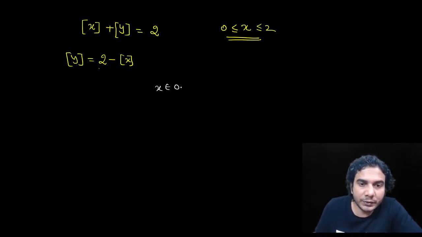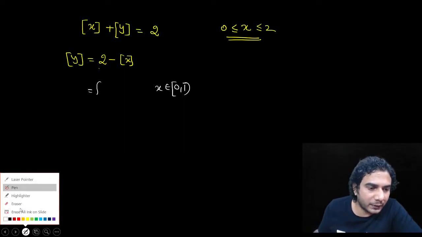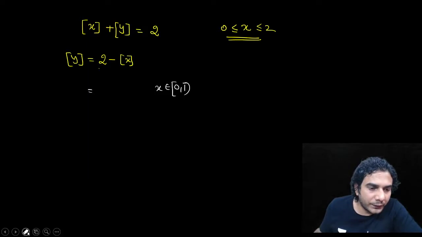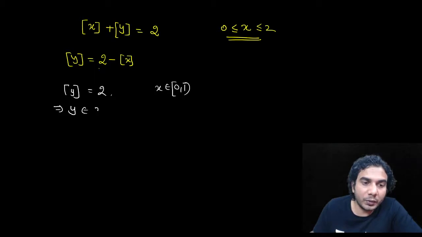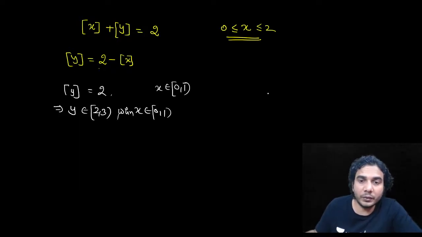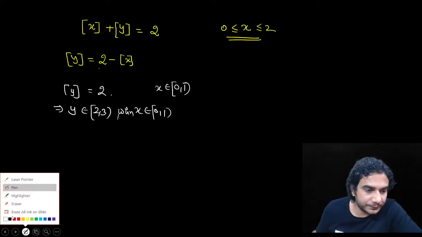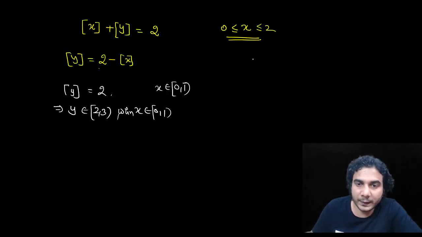If I take x belongs to 0 to 1, either start with x or y. It's better to start with x. Then what will be the value of greatest integer of y? Then you will get this equation: greatest integer of y is equal to 2, because greatest integer of x is equal to 0, and hence you can write y will belong to 2 to 3, when x belongs to 0 to 1. So for this whole interval of x from 0 to 1, y will be between 2 to 3. It's like this. Let me tell you. Simultaneously, let's keep drawing.